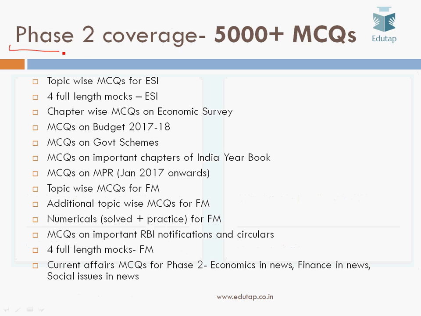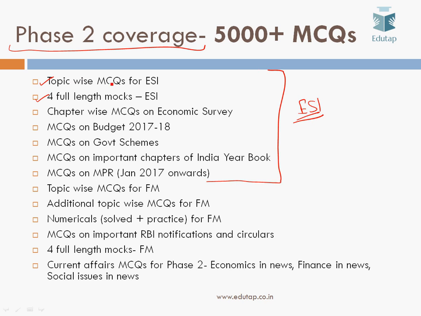So let's summarize what we'll be covering for phase 2. We'll be giving you topic wise MCQs for ESI, and 4 full length mock tests for ESI. Up till here, these are the things which are relevant mostly for ESI, right? Topic wise MCQs for every topic, 4 full length mock tests, economic survey, budget, government schemes, important chapters of India Yearbook and monthly policy review document. All these things are highly relevant for the economics and social issues paper of RBI Grade B.